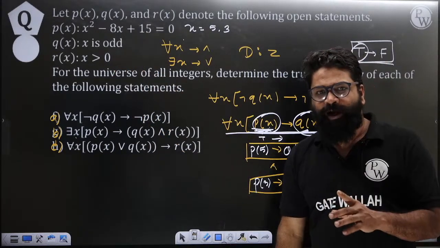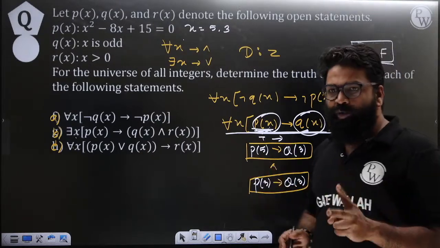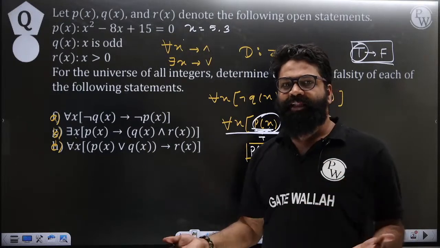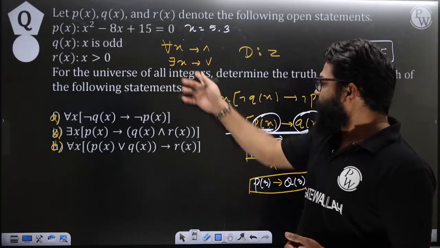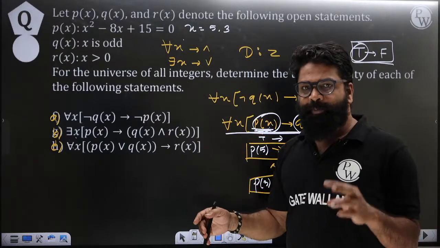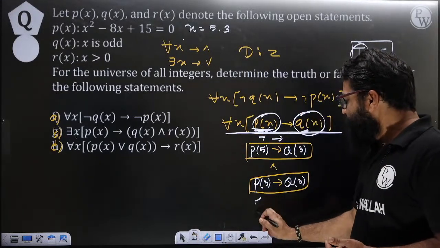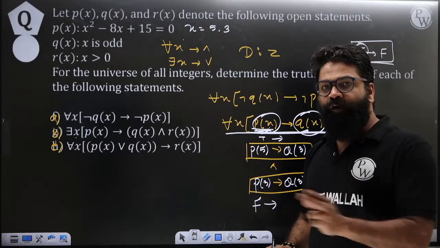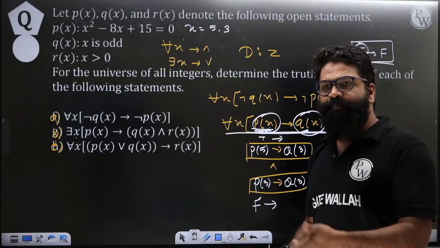Sir, I have one doubt. Sir, you are just taking 2 elements. What will happen if I take any other element? See, if you take any other element, then P of x, this condition, will become false. Suppose you take 2, then it will become false, because 2 is not satisfying P of x. So false implies anything will become true. False implies anything will become true.